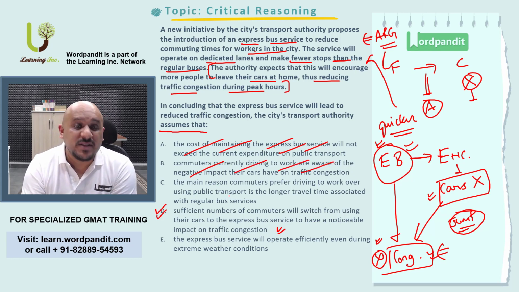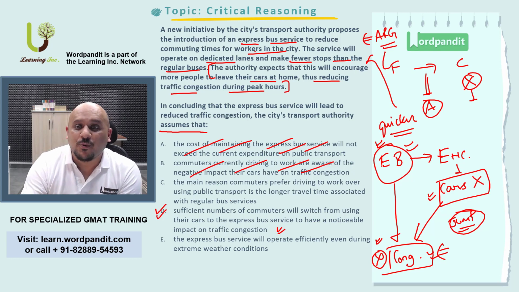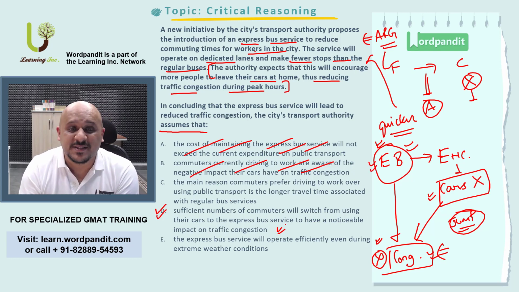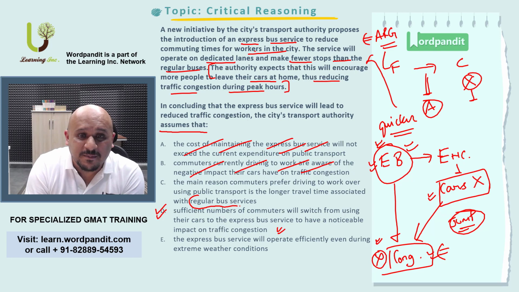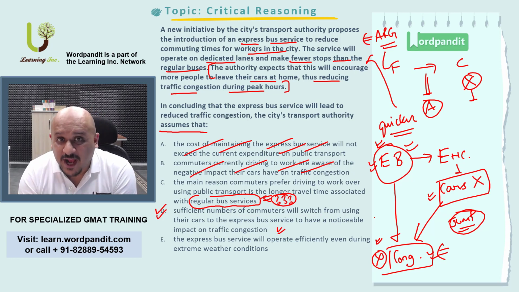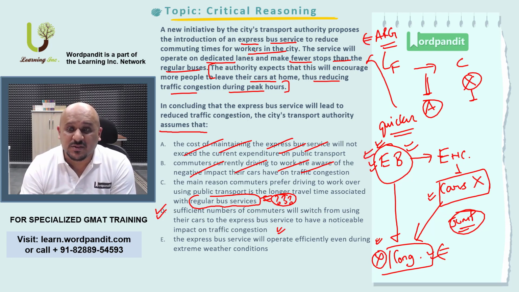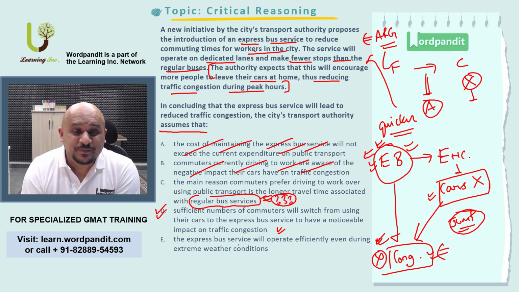C: the main reason commuters prefer driving to work over public transport is the longer travel time associated with regular bus services. Remember, our assumption can only be about the express bus services. It cannot be about the regular bus services. We don't know what happens or does not happen with the regular bus services. For us to arrive at the assumption, it has to link express bus services with congestion. E: the express bus service will operate efficiently even during extreme weather conditions.